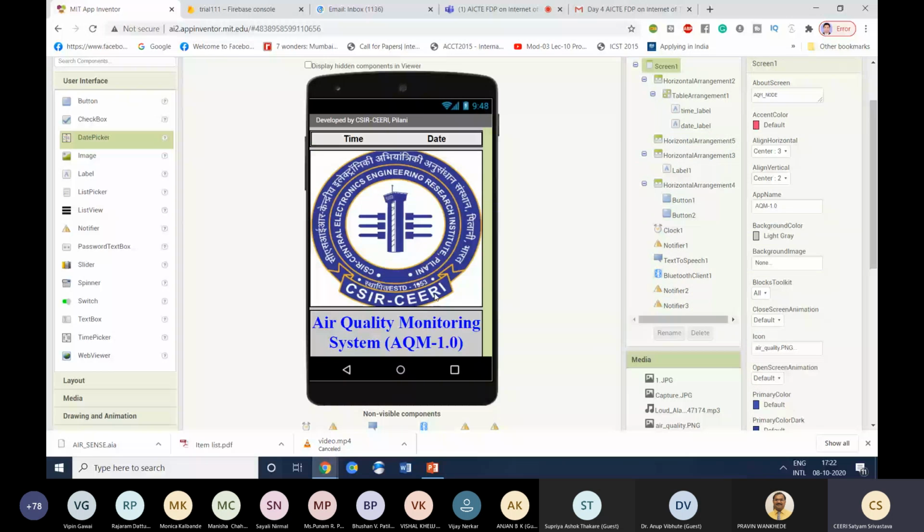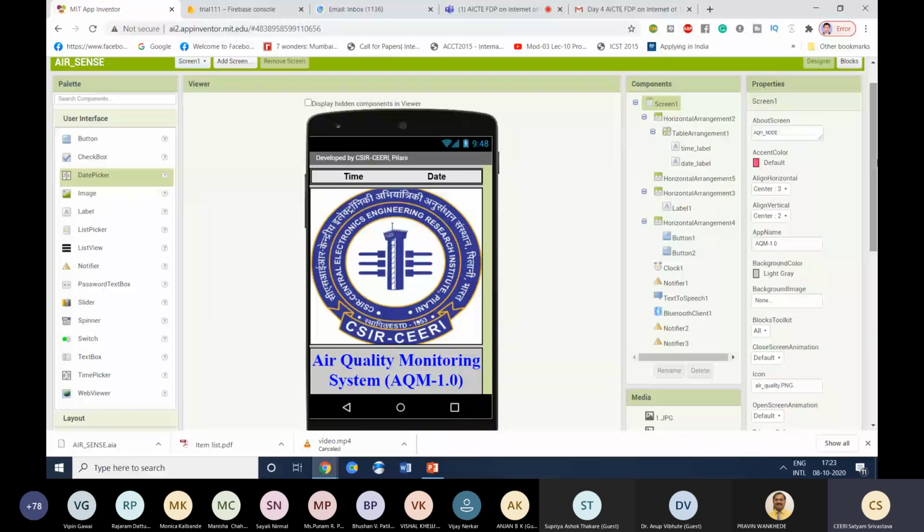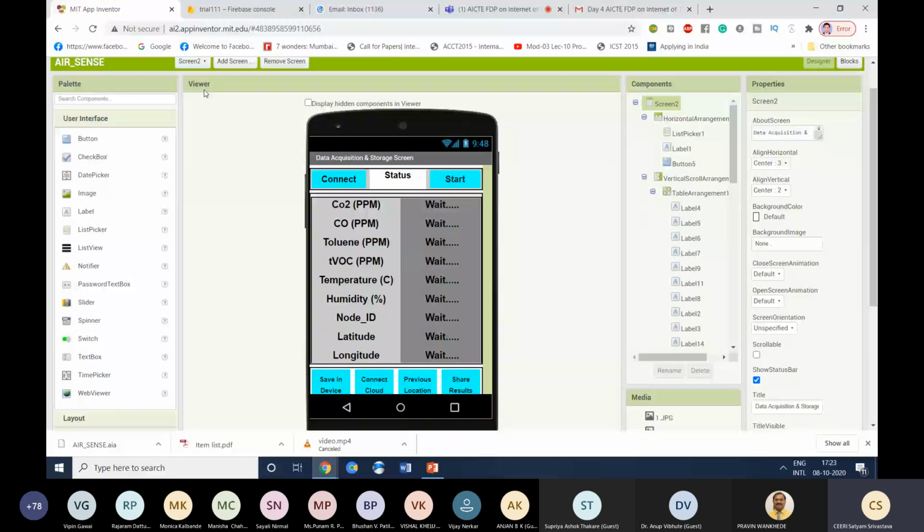Then these are a few of the utilities. Let me explain one by one. Button, you can understand, if you want to use any kind of button. So in my second screen, there are a few buttons. Let me open my second screen, it will be better. So this is my second screen, which I showed you in my first slide. You can see on the top there are two buttons.